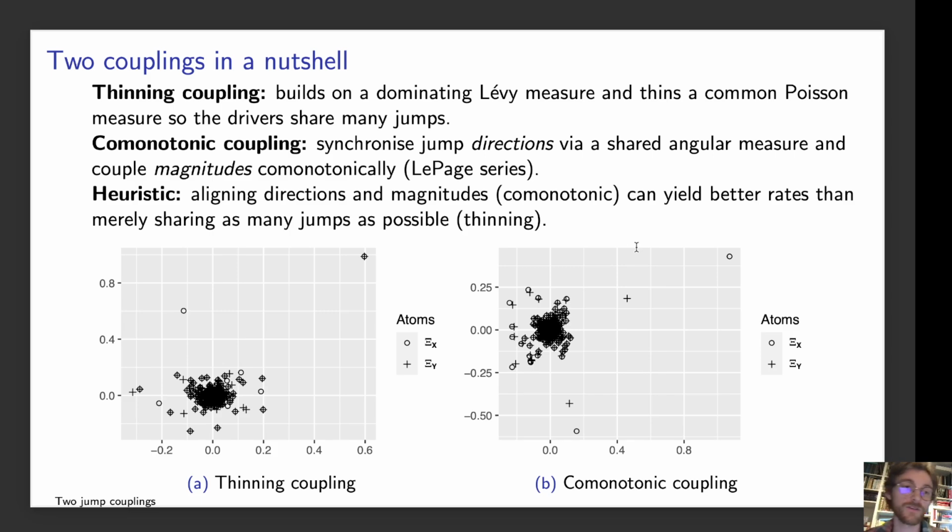And it turns out heuristically that aligning the directions and then combinatonically coupling the magnitudes yields better rates than sharing as many jumps as possible, and then just trying to handle the aggregation of the leftover errors.